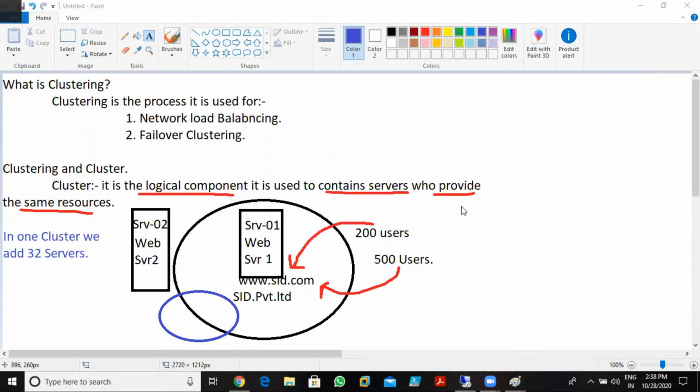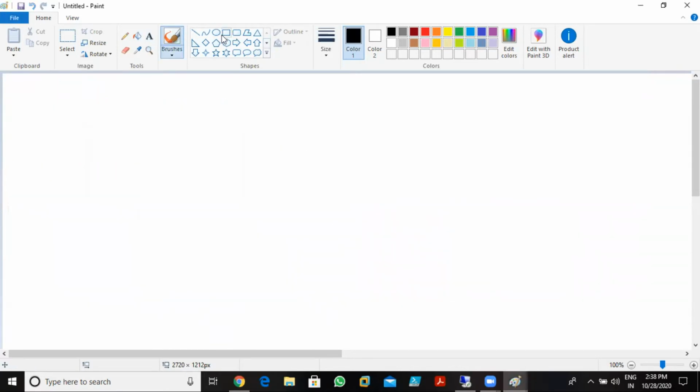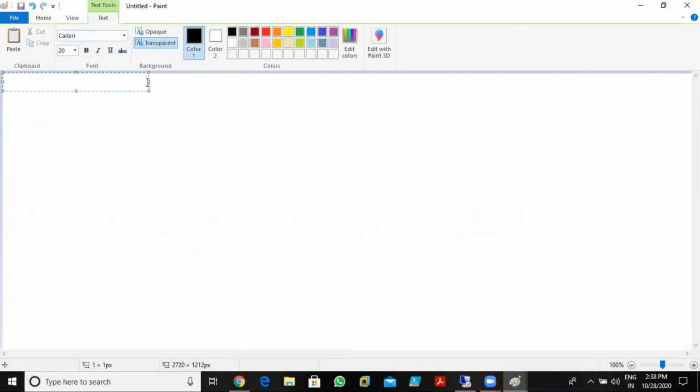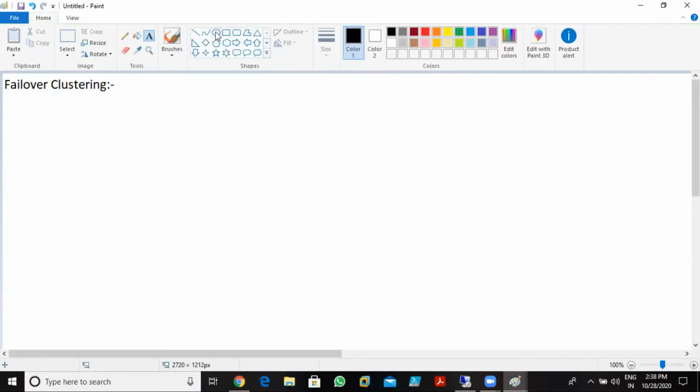Okay, clear till now? So this is what we have, network load balancing. Next we have the failover cluster. So what is failover clustering? Imagine, like I was showing you, this is my cluster.